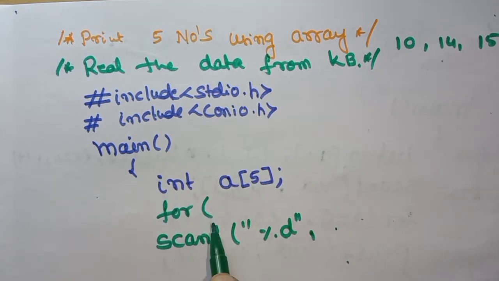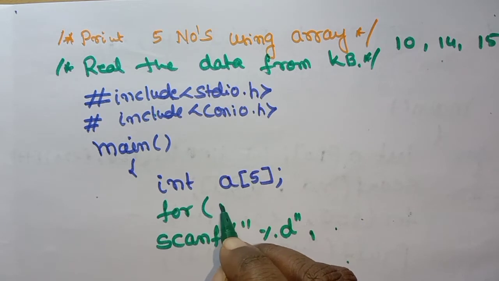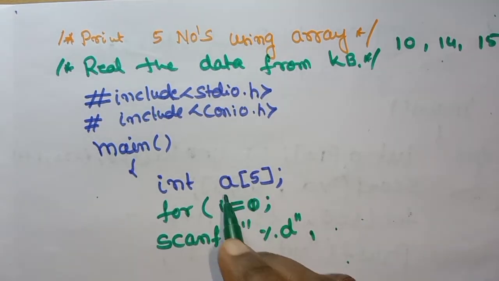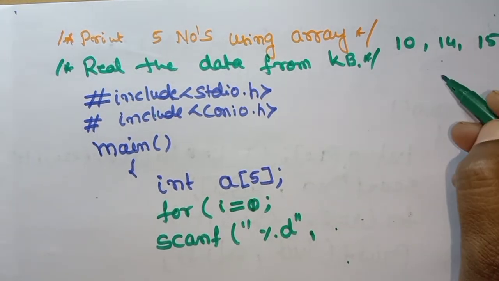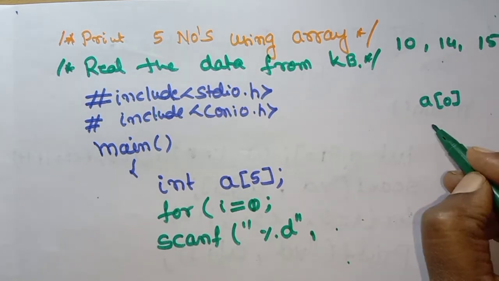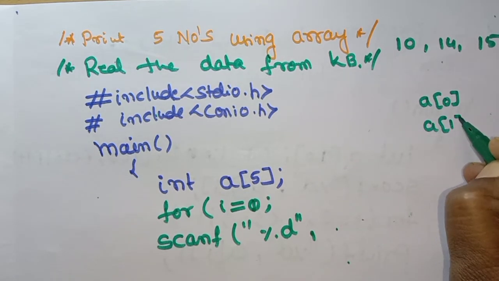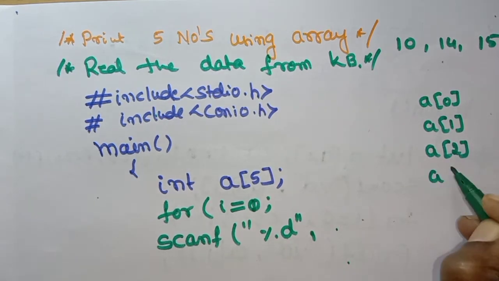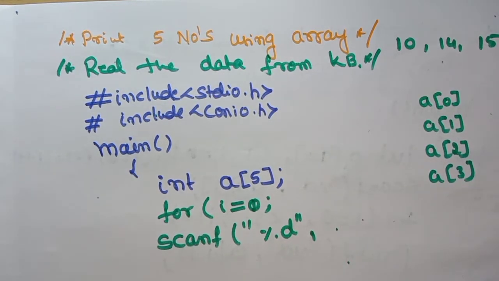So for I is equal to 0, because we know that A of 0 is your first element. A of 1 is your second element, A of 2 is your third element, A of 3 is your fourth element.